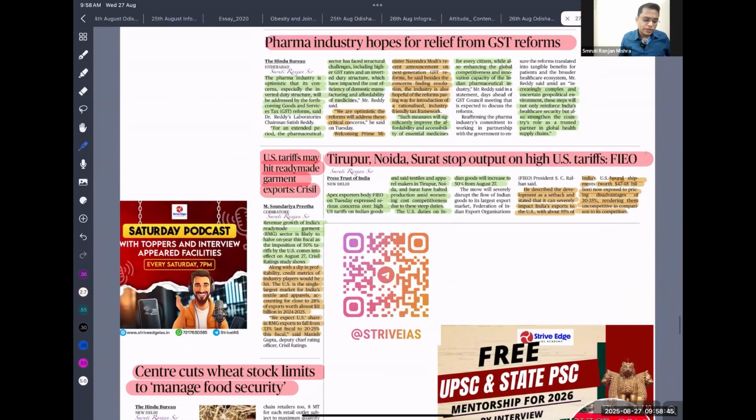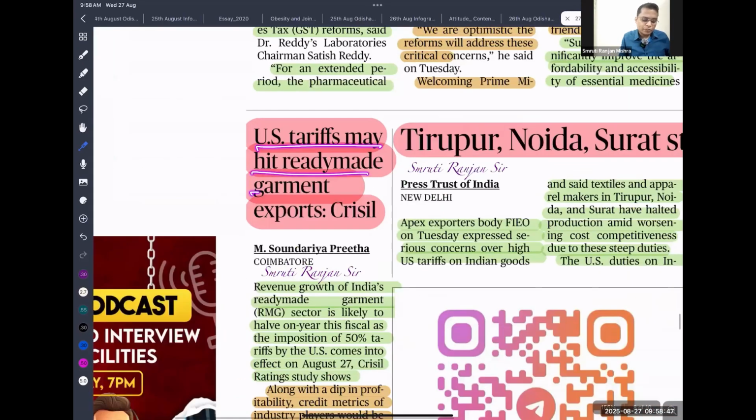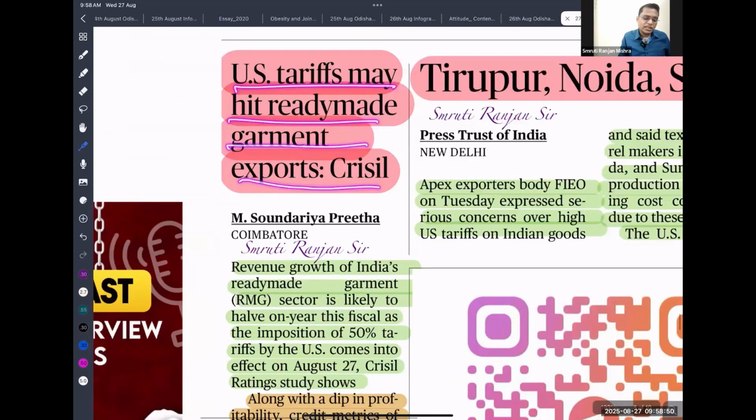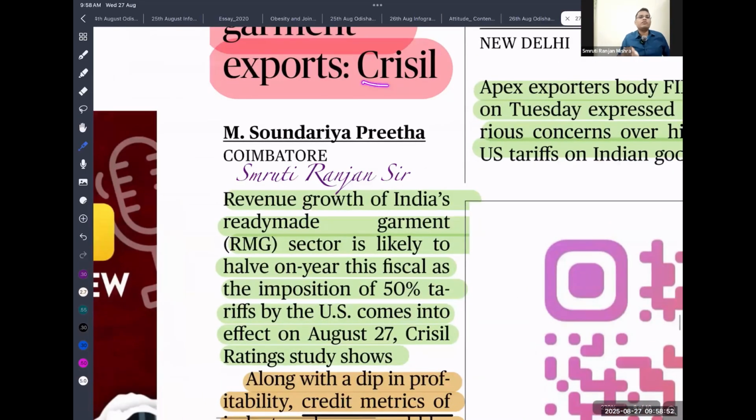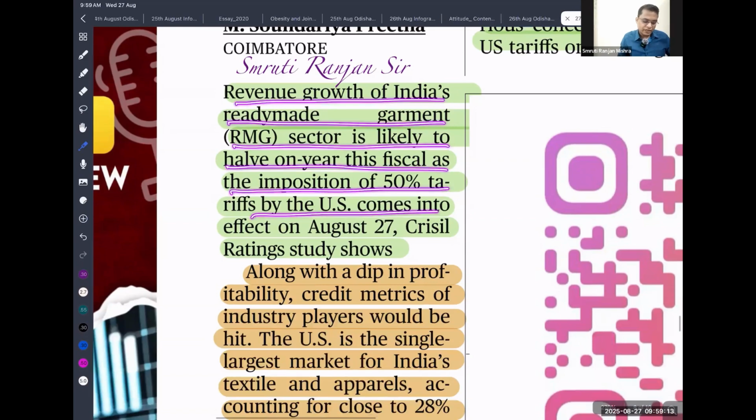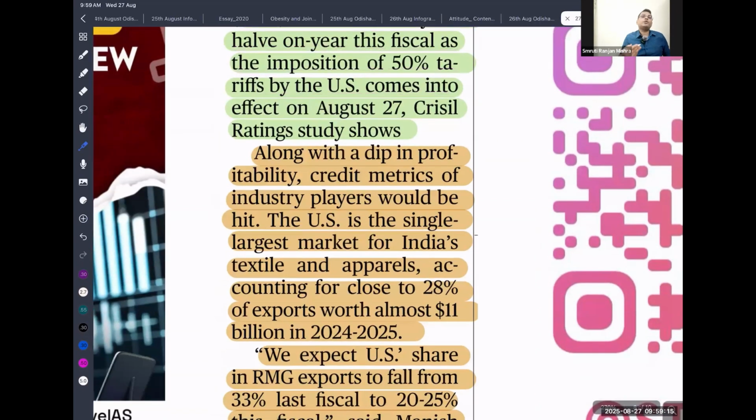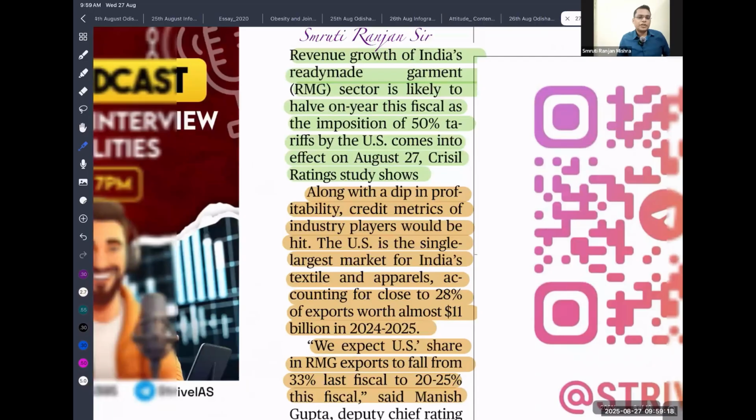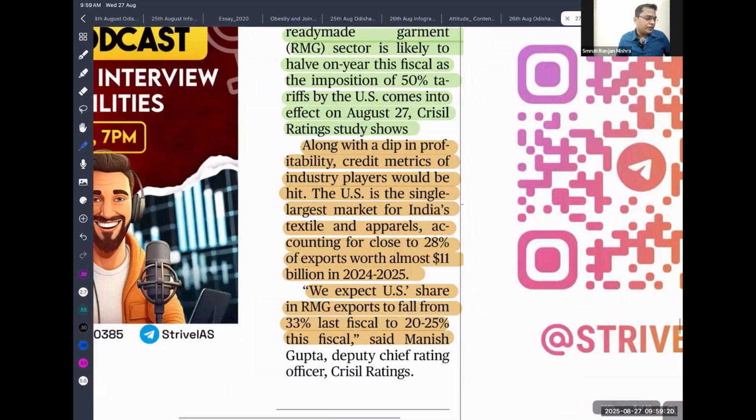Okay. So next is: US tariff may hit ready-made garment exports. This is what was said by CRISIL. CRISIL is a rating agency that provides ratings to all our corporates. Revenue growth from India's ready-made garment sector is likely to halve year on year this year, with the imposition of 50% tariff by the USA. Most of our garment exports go to the US, which is the largest market for our garments. So with the higher tariff, India is going to be impacted.